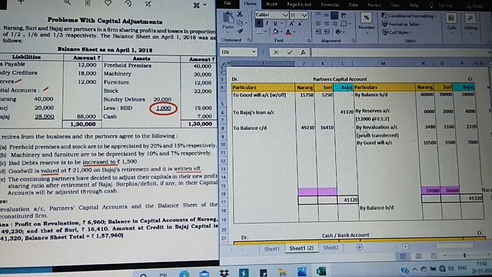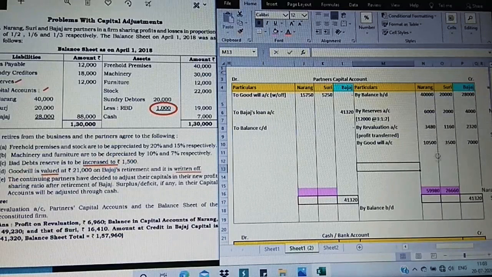Next, comparing Narang and Suri. Now here is the main thing which we need to know. Let's just observe Narang and Suri. Let me explain it. Credit side is greater, observing. Yes, 15,750 is debit side, 5,250 for Suri. But comparing to that, the credit side value is greater.